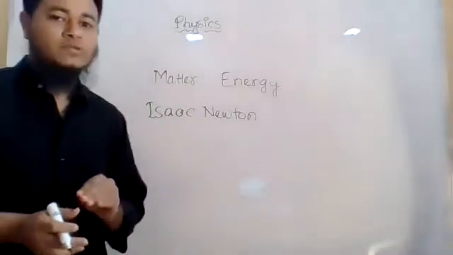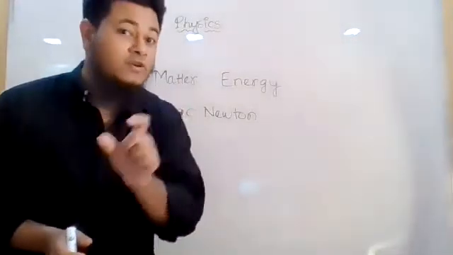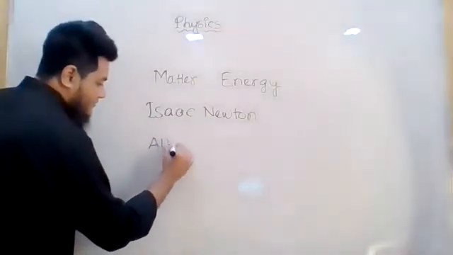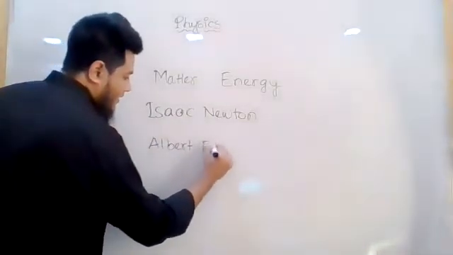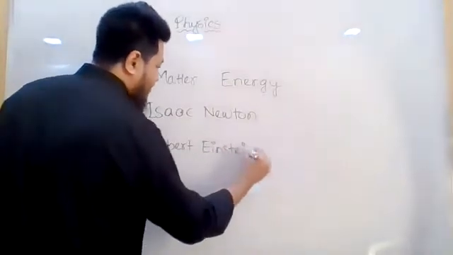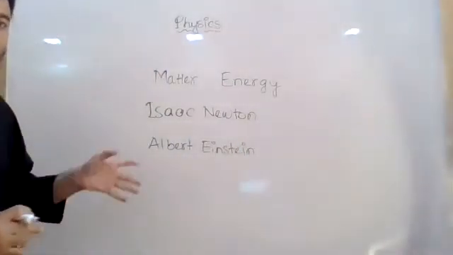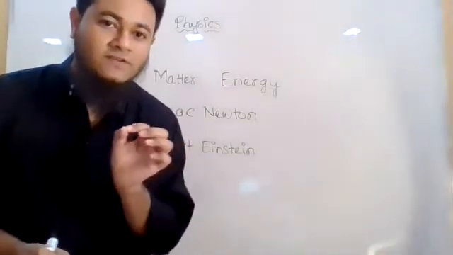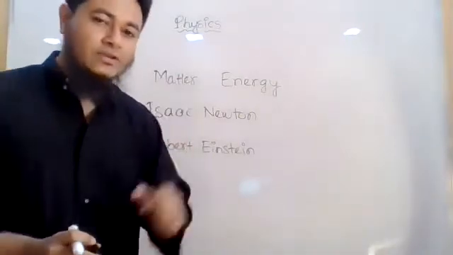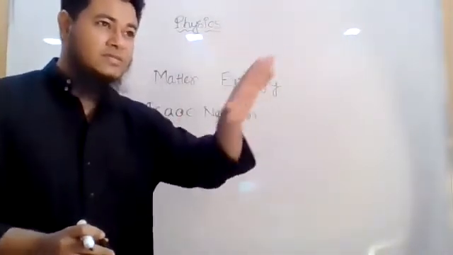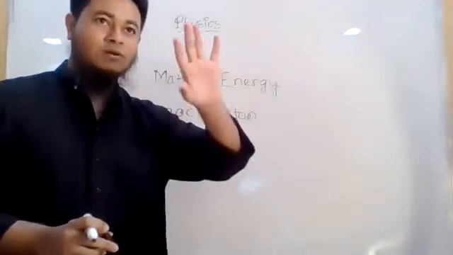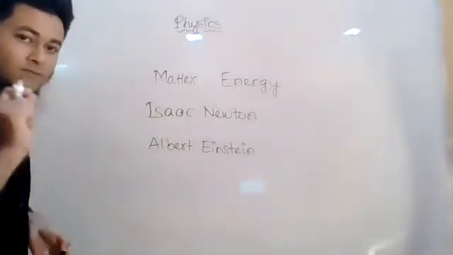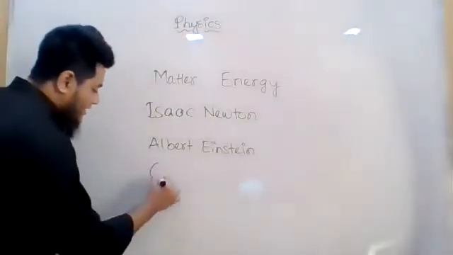And then another person who is considered the father of modern physics is Albert Einstein. He is the father of modern physics. And then another person who is considered the father of observational physics is Galileo Galilei. He observed the velocity, the acceleration, the movement of the bodies that are in space. So he is called the father of observational physics. His name is Galileo Galilei.